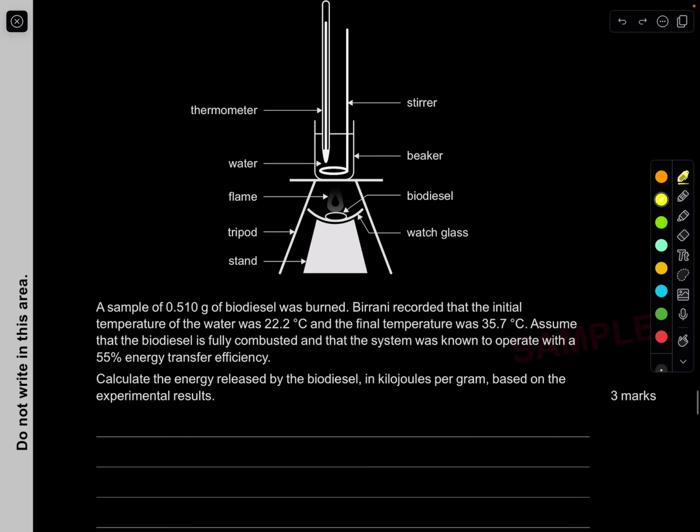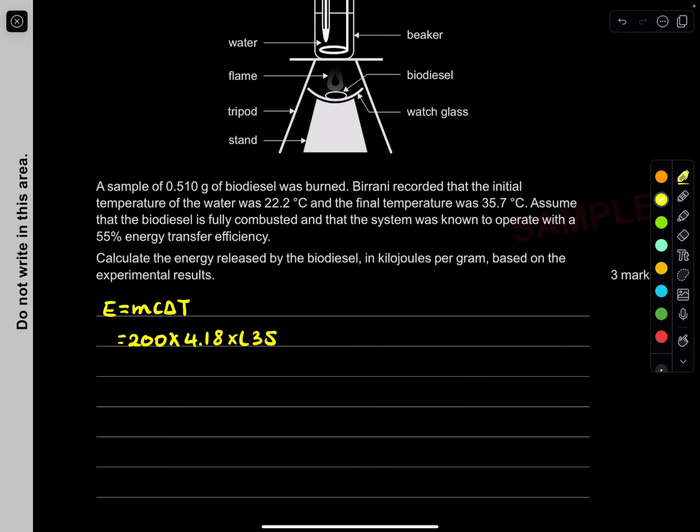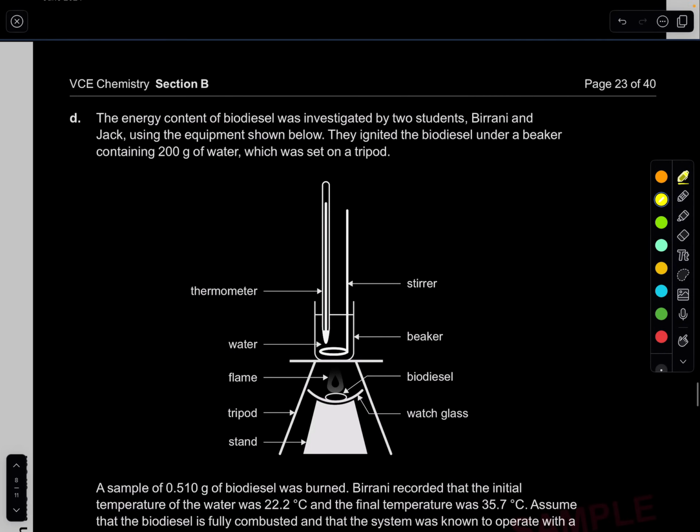That's easy, because using E equals mc delta T, we know the mass of the water is 200, times 4.18, which is the specific heat capacity of water, times the temperature change of the water, which is 35.7 minus 22.2. I'm going to divide by 1,000 to make sure it's in kilojoules. So that's 11.286 kilojoules. That's how much energy was given to the water.